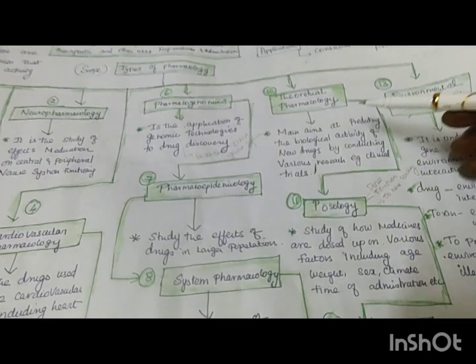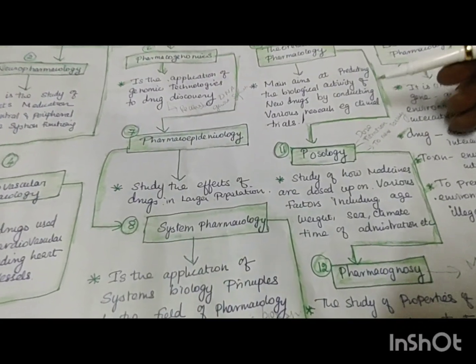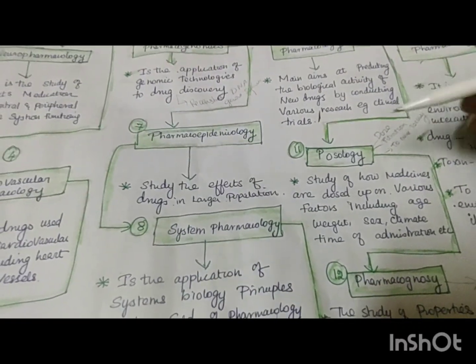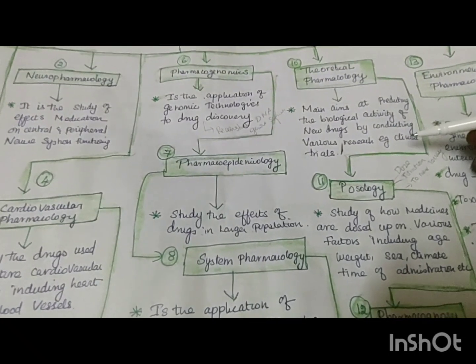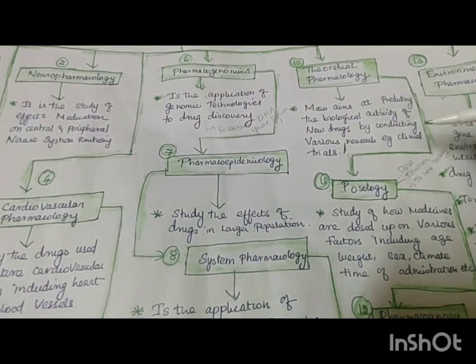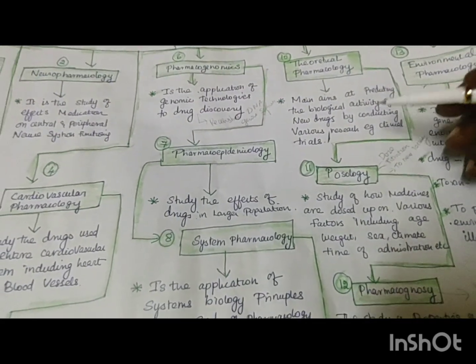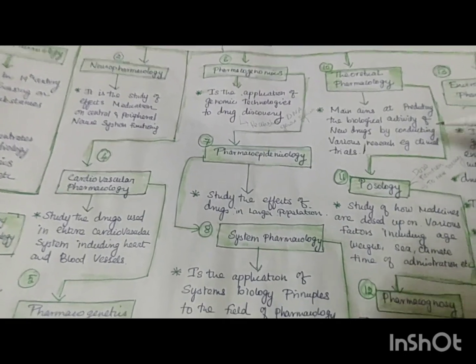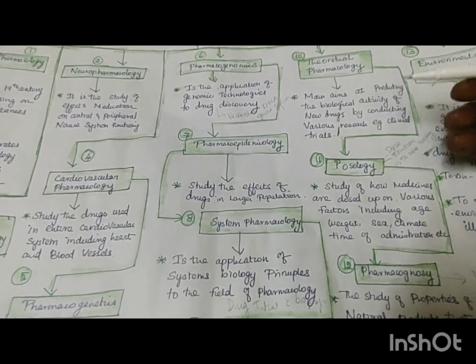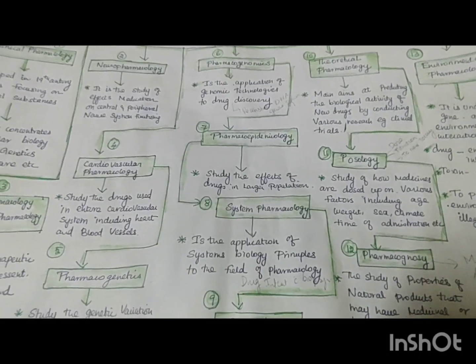What is theoretical pharmacology? The main aim of theoretical pharmacology is predicting the biological activity of new drugs and conducting various research and clinical trials upon the new medications. There are two-trial or three-trial clinical methods: first stage, second stage, third stage. It's a systematic clinical trial they will be doing. So naturally you should know who can work as scientists. When they are studying pharmacology, they are called scientists. They can do their degree and go on.